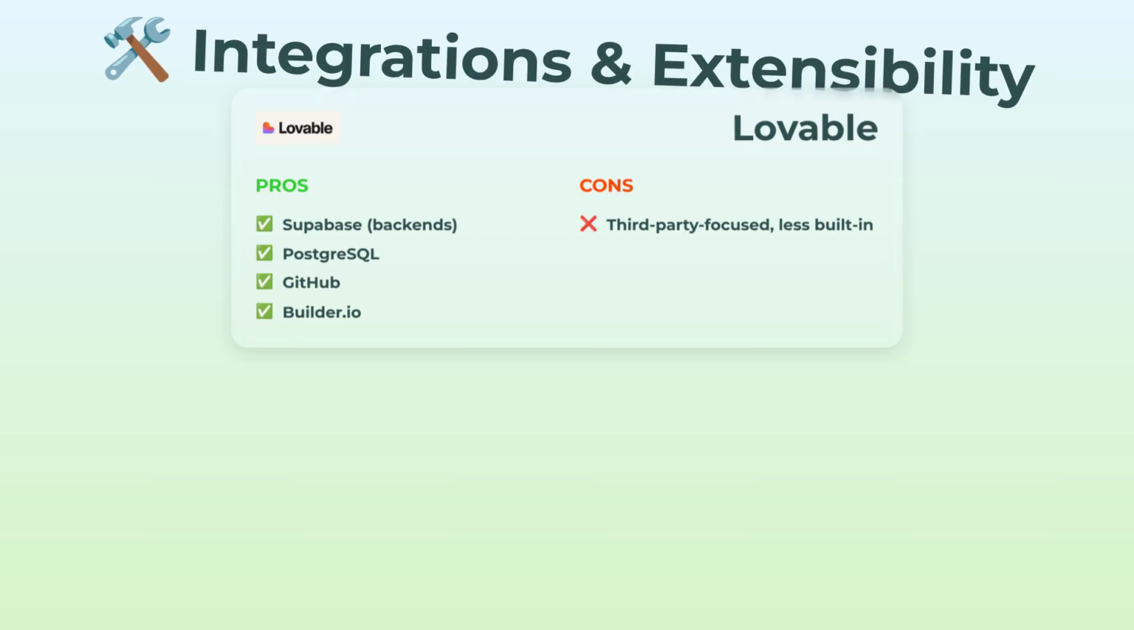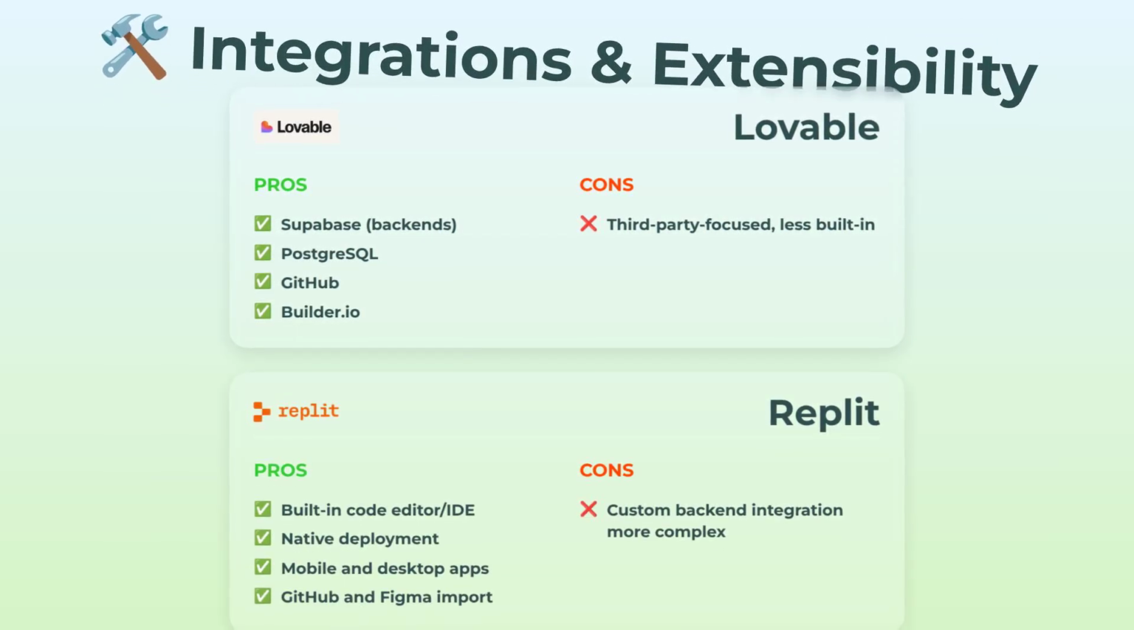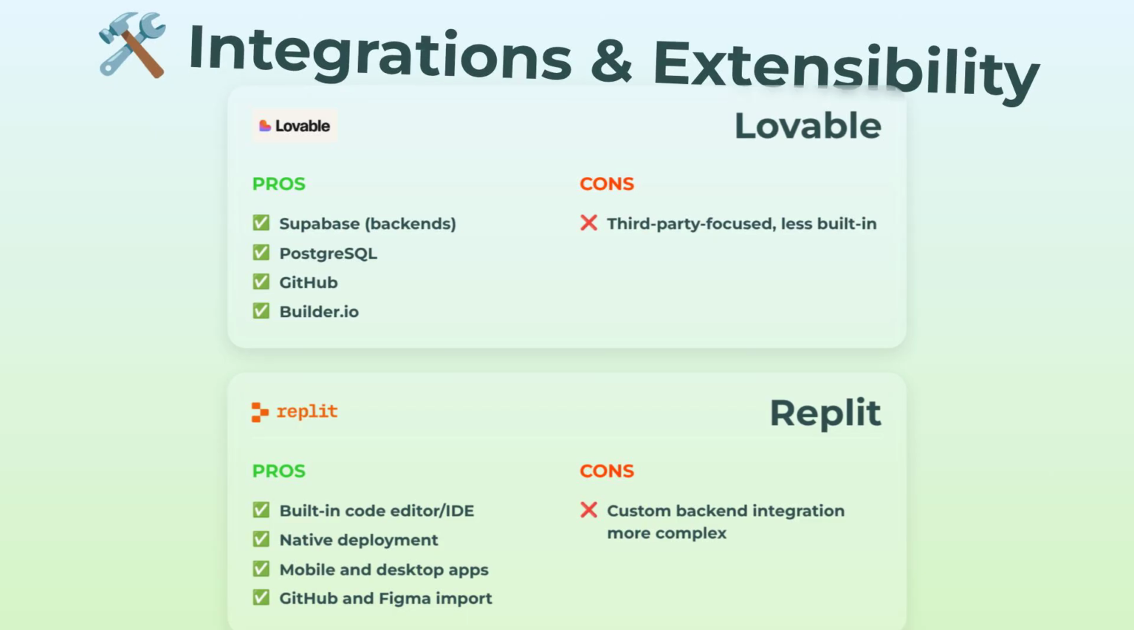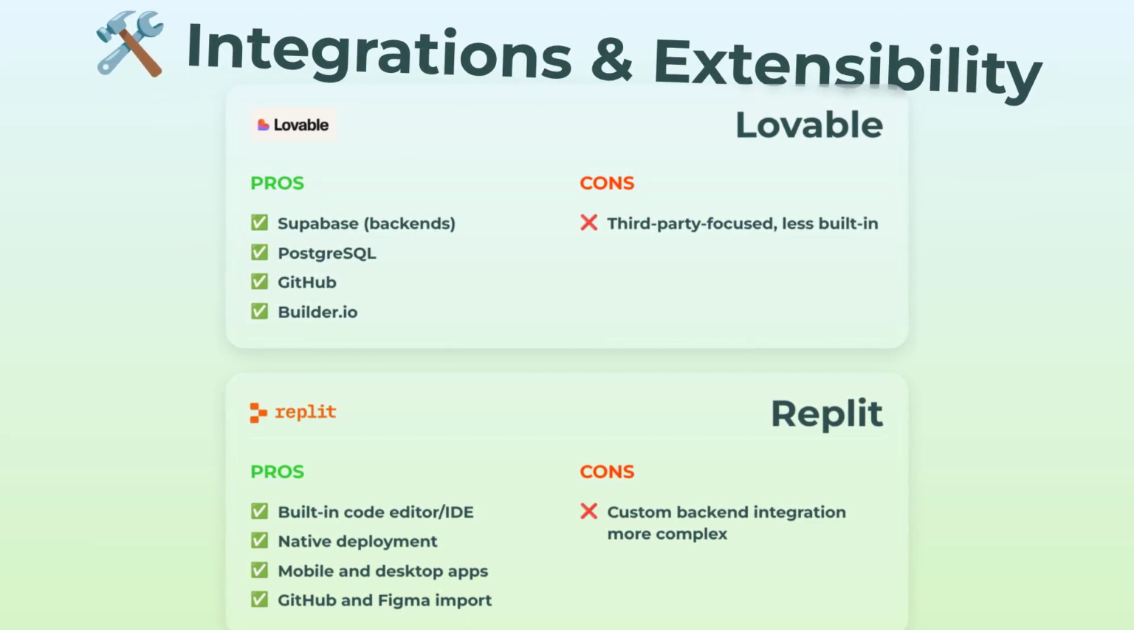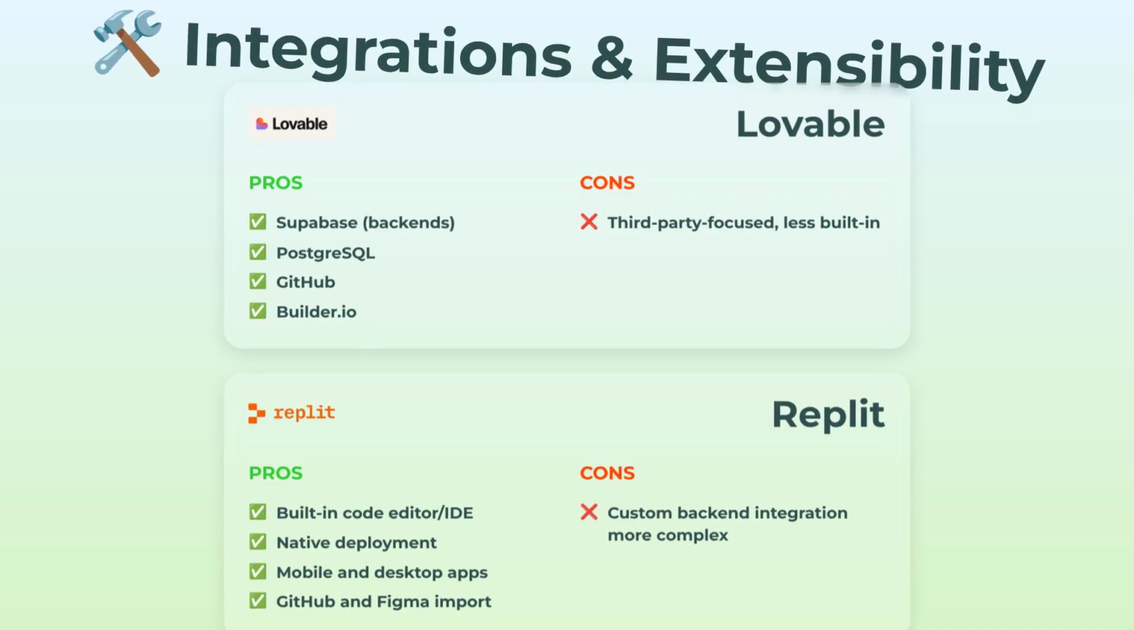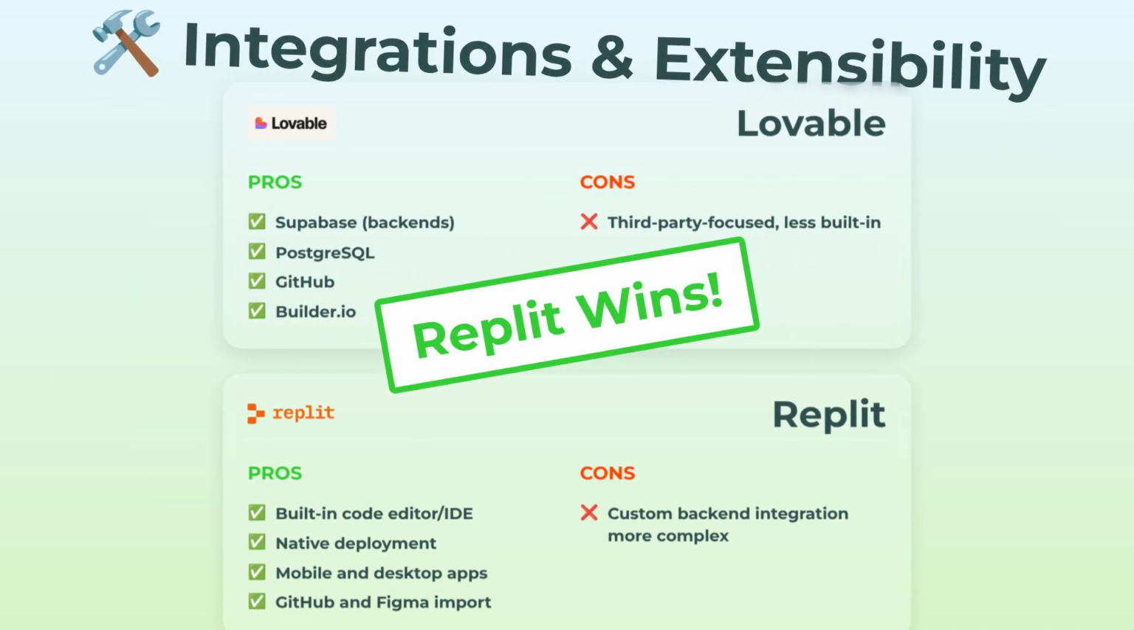Replit is kind of this all-in-one beast. Native code editor, IDE features, built-in deployment, plus apps for desktop and mobile. You can also import from both GitHub and Figma. Backend stuff can get complex for custom integrations, but the sheer number of things you can plug into, Replit is definitely more versatile, and yeah, it takes this point.